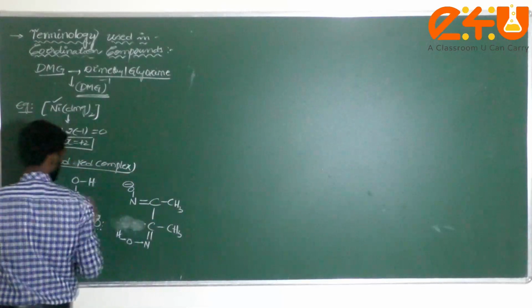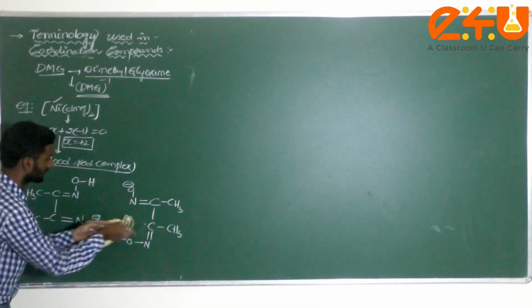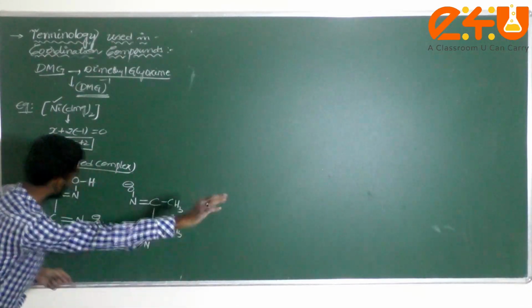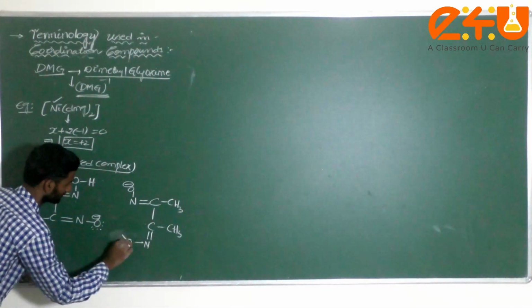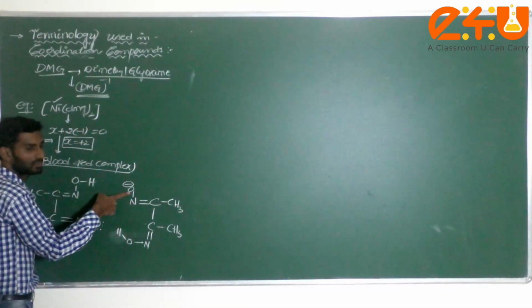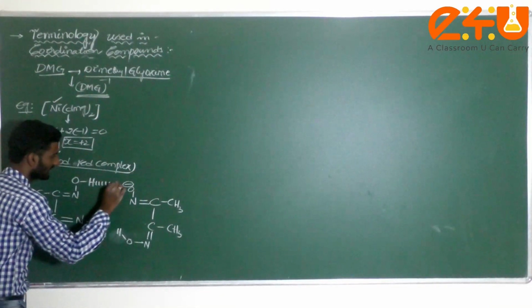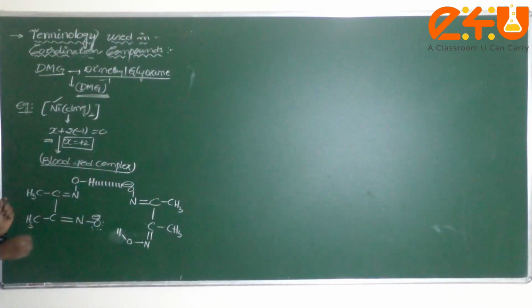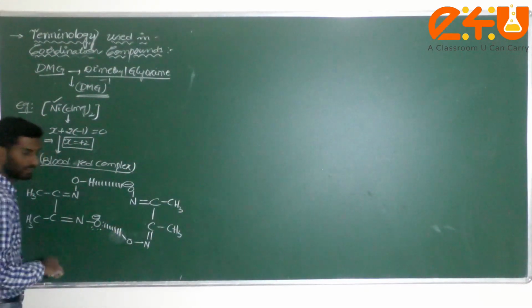Now what are you going to observe in that particular red blood complex? What type of chelating rings are we observing? Just check it here. Is this a highly electronegative atom or not? This is hydrogen, and what type of bond are we expecting, dear student? Hydrogen bonding, we are expecting or not? Yes, hydrogen bonding. Here also there is hydrogen bonding.